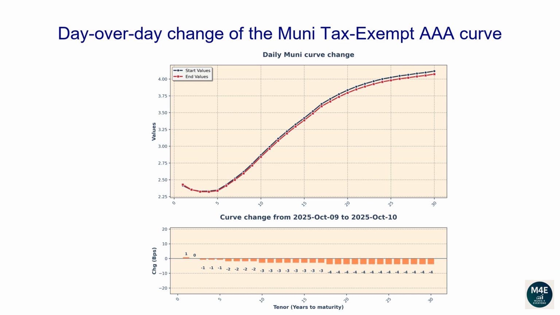The one-year tenor changed 1 basis point. The 2-year tenor changed 0 basis points. The 5-year tenor changed -1 basis points. The 10-year tenor changed -3 basis points. The 20-year tenor changed -4 basis points. The 30-year tenor changed -4 basis points.